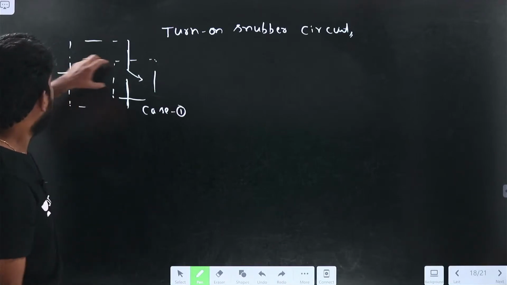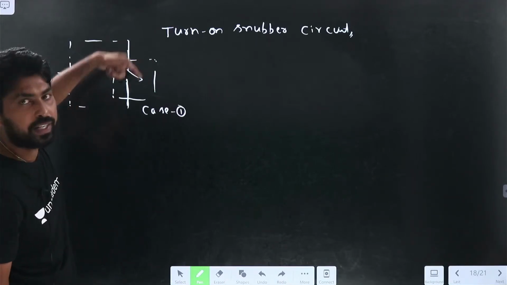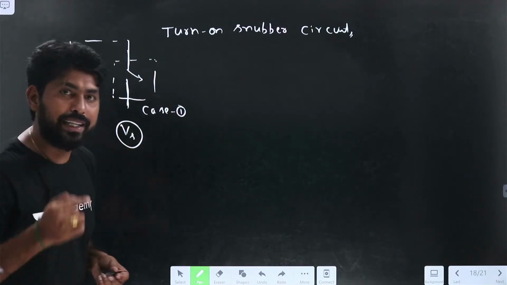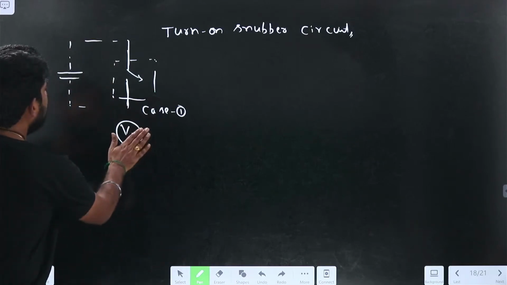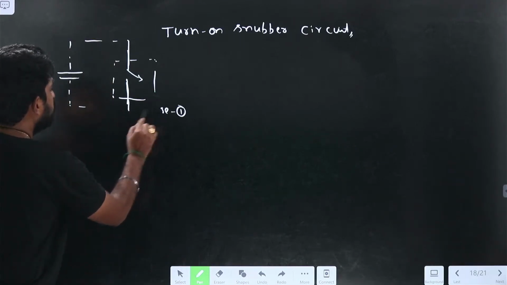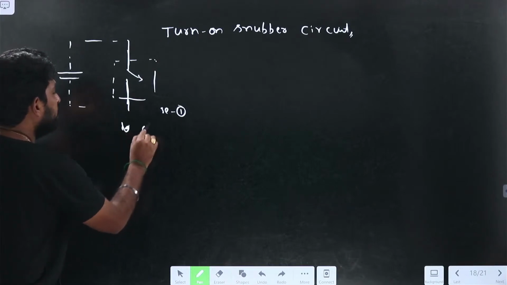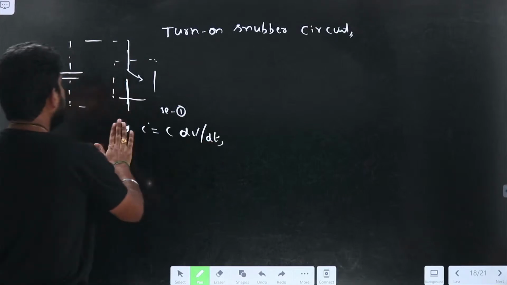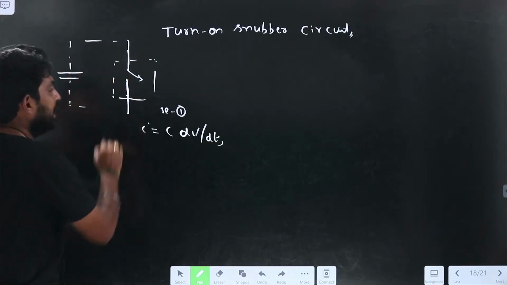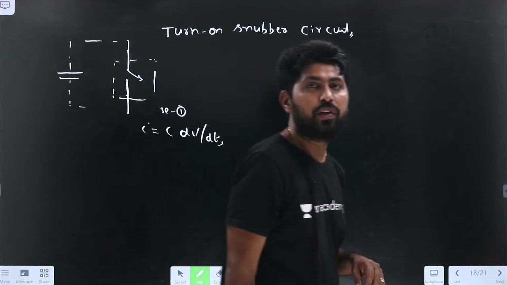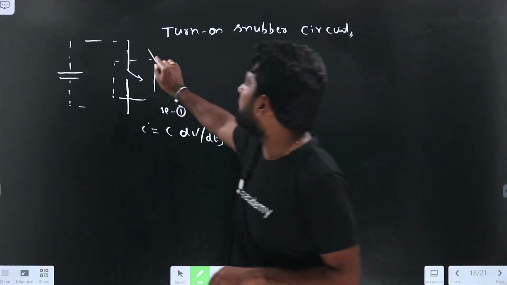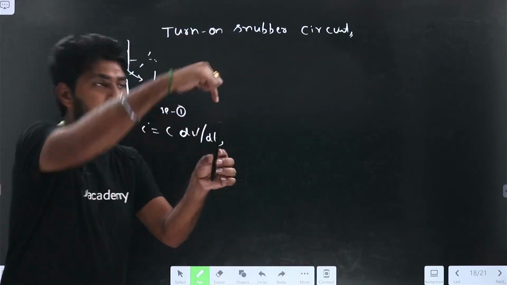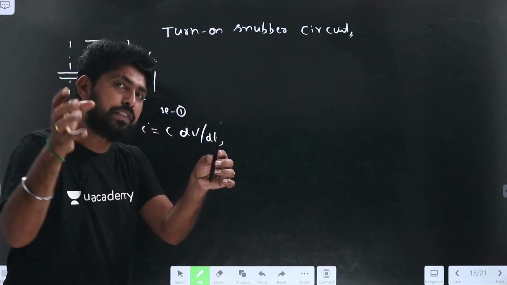what happens? Initially, when the switch is in off condition, the voltage equals Vs. Assume that initially i equal to C into dV by dt. So initially when it is in off condition, the voltage is equal to Vs. Now I just want to turn on this switch. Whatever the blocking voltage is when the switch is in off condition, this will apply across the switch.